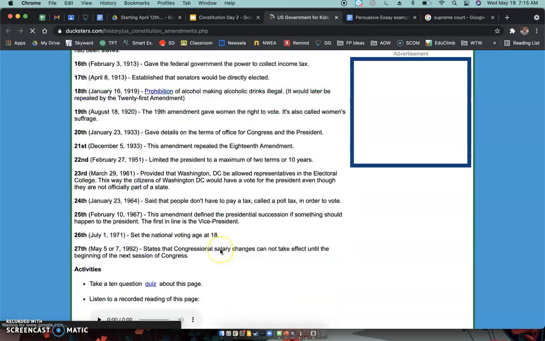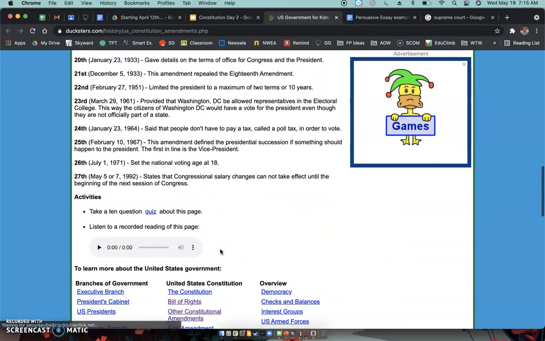So I clicked on this link here just to give you an idea of the latest one. Okay, so the last one here was 1992, the 27th Amendment that we passed. Okay. Salary changes for Congress cannot take effect until the beginning of the next session of Congress. Not a huge deal, right? Sounds pretty small, but still important and still changed the Constitution.